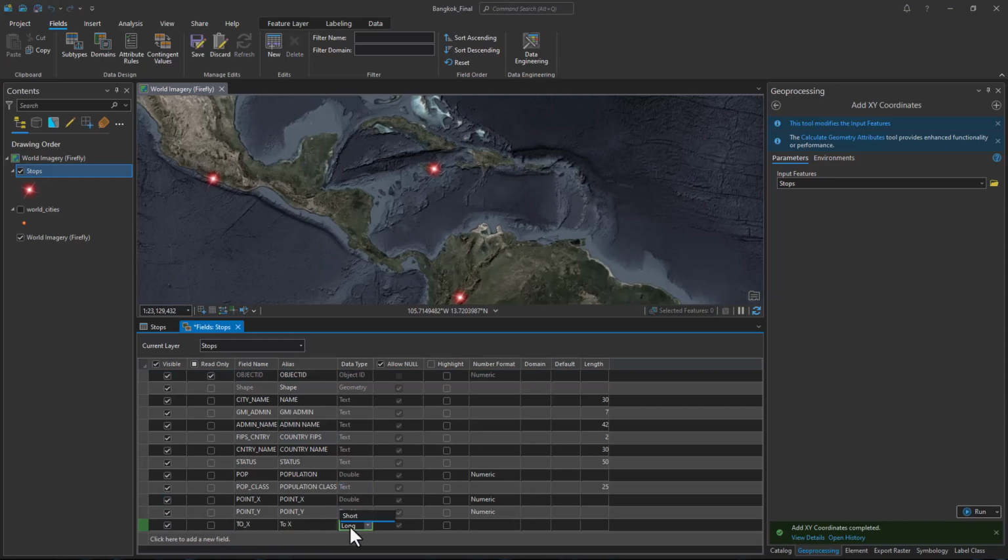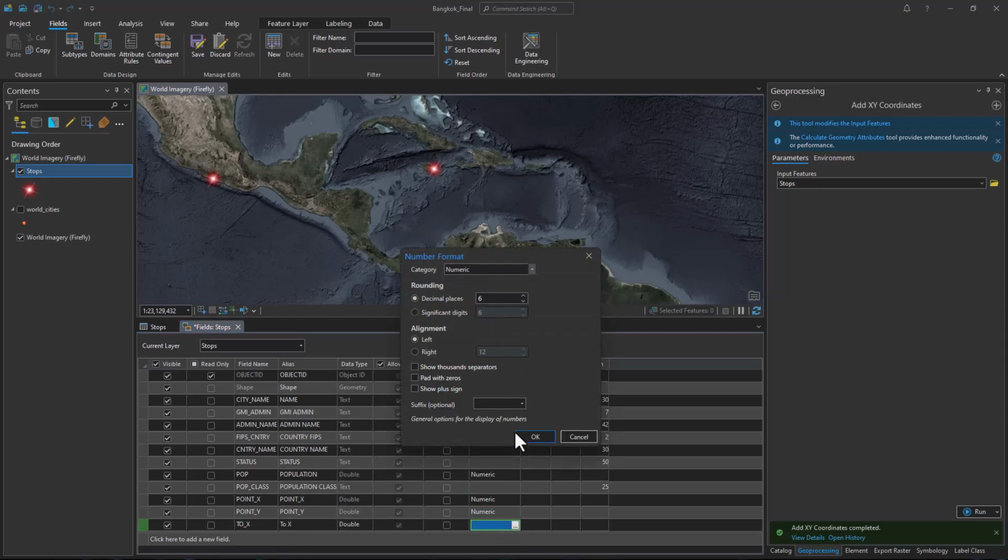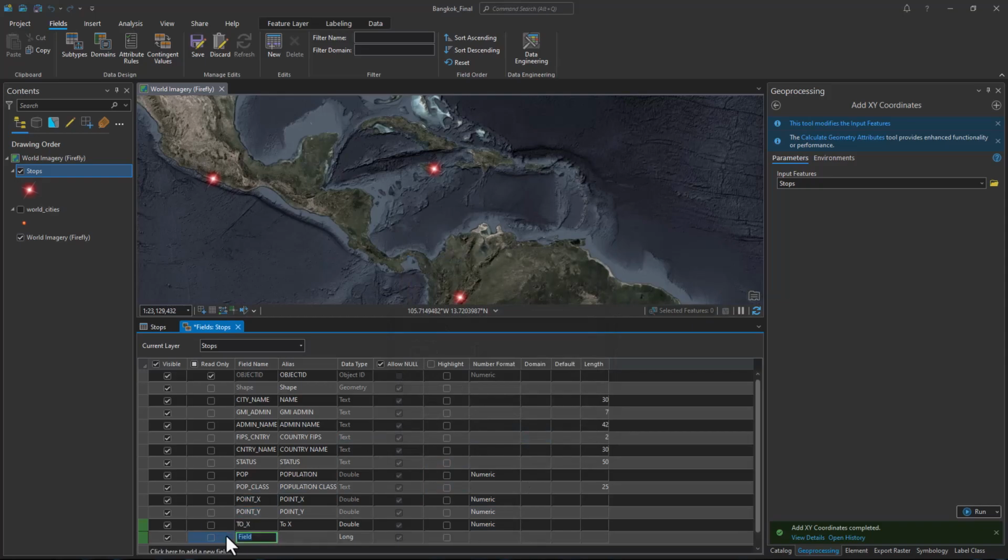And that will be a double. And we will take numeric, and we will take the defaults. Same thing with the Y. It's a double, and numeric with defaults.